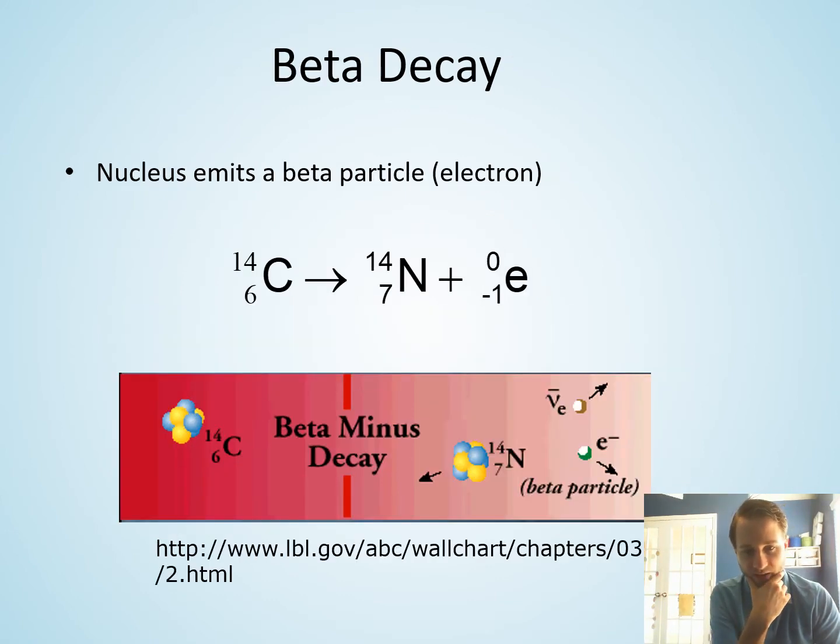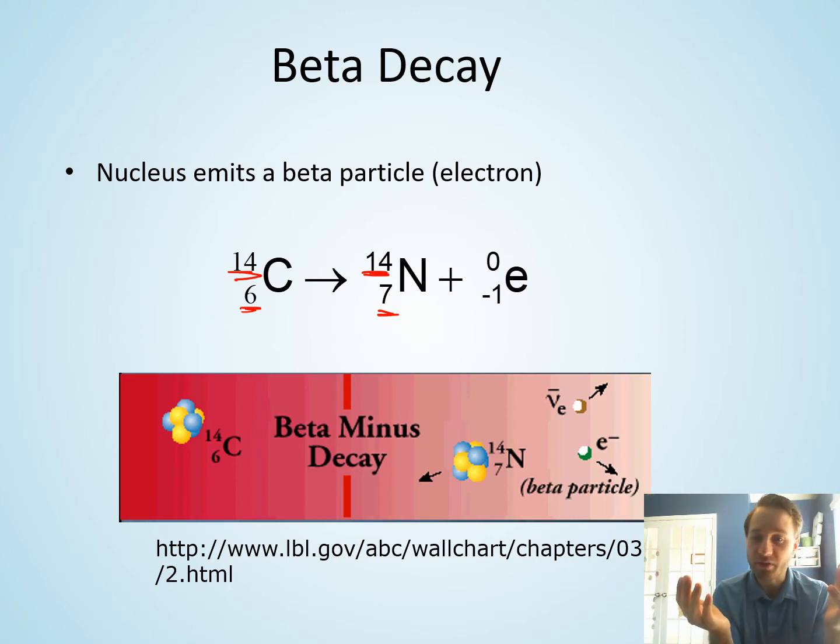Beta decay. What you have here is, you notice that my atomic mass number here does not change, but I now go from having 6 protons to 7 protons, right?